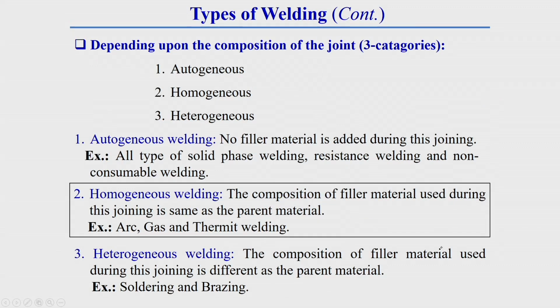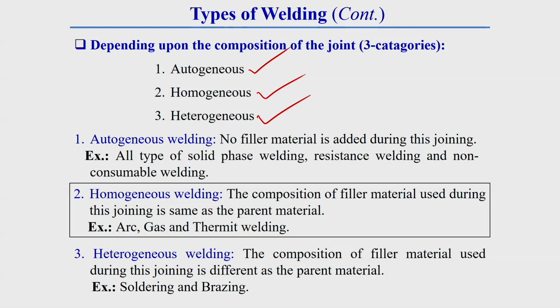Now, depending upon the composition of joint, this welding can be further categorized into three different categories. It can be autogeneous, homogeneous, or heterogeneous. In autogeneous welding, generally no filler material is used during joining. That is why it is called autogeneous welding process.